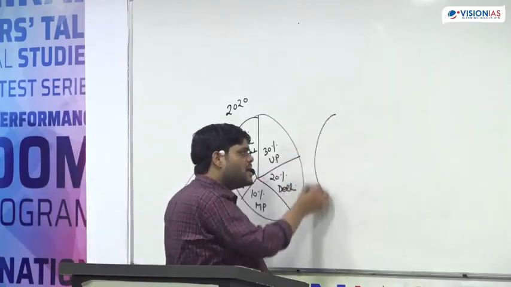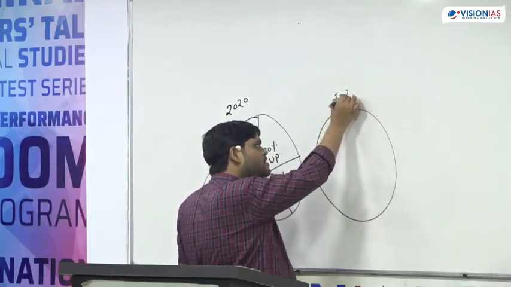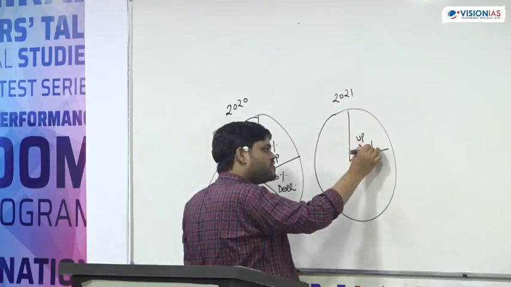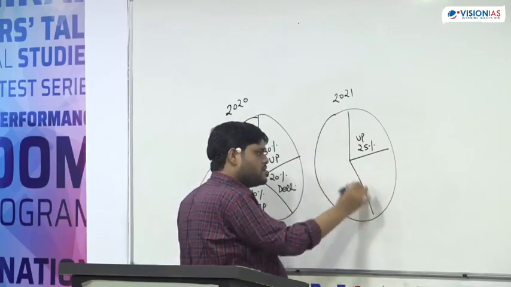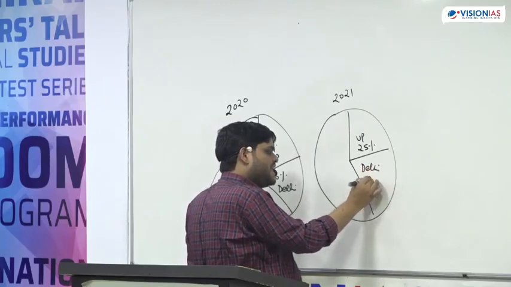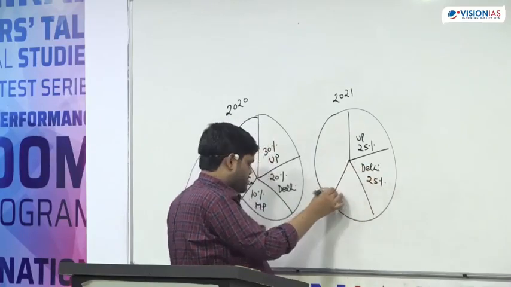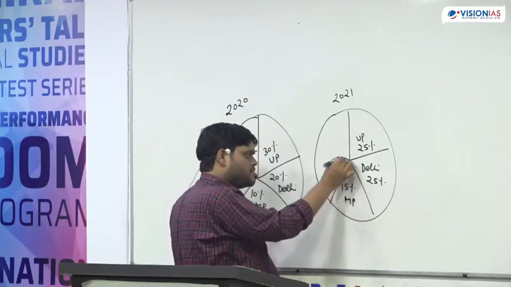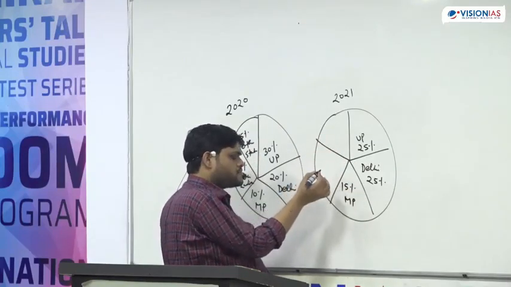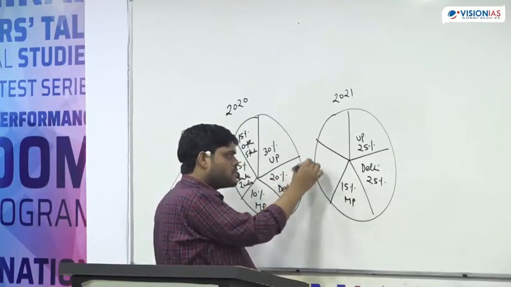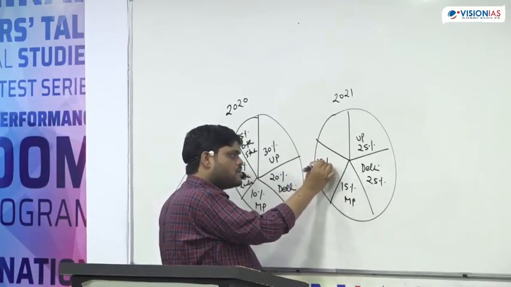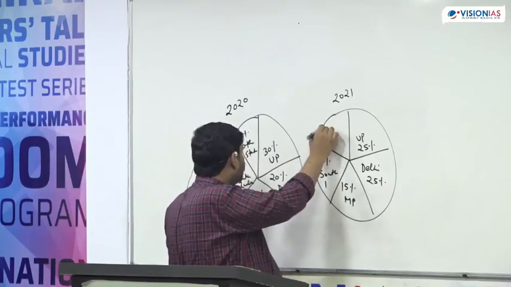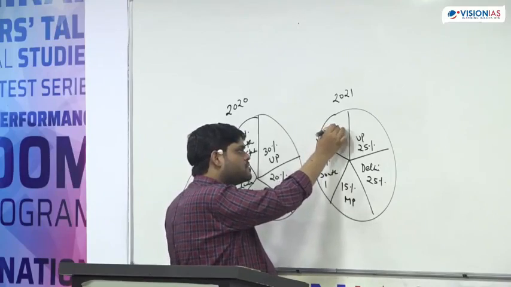Then in 2021, suppose from UP the number of students becomes 25%, Delhi also becomes 25%, MP becomes 15%, and South India also becomes 15%, and the rest becomes other states.